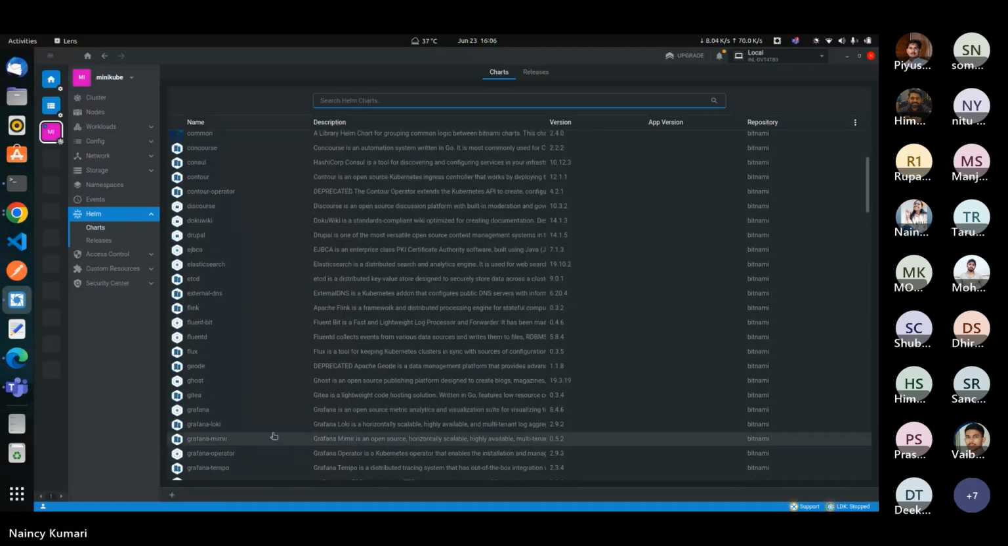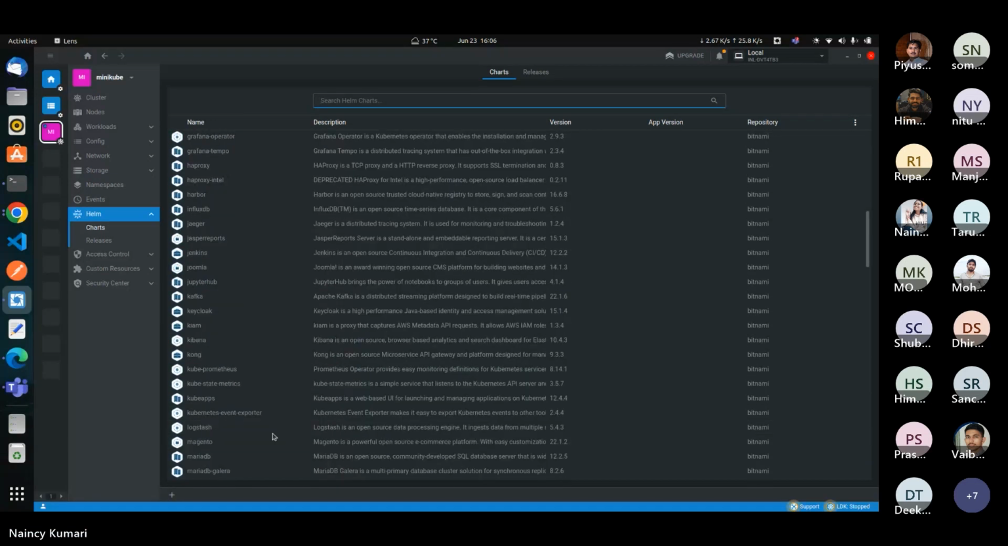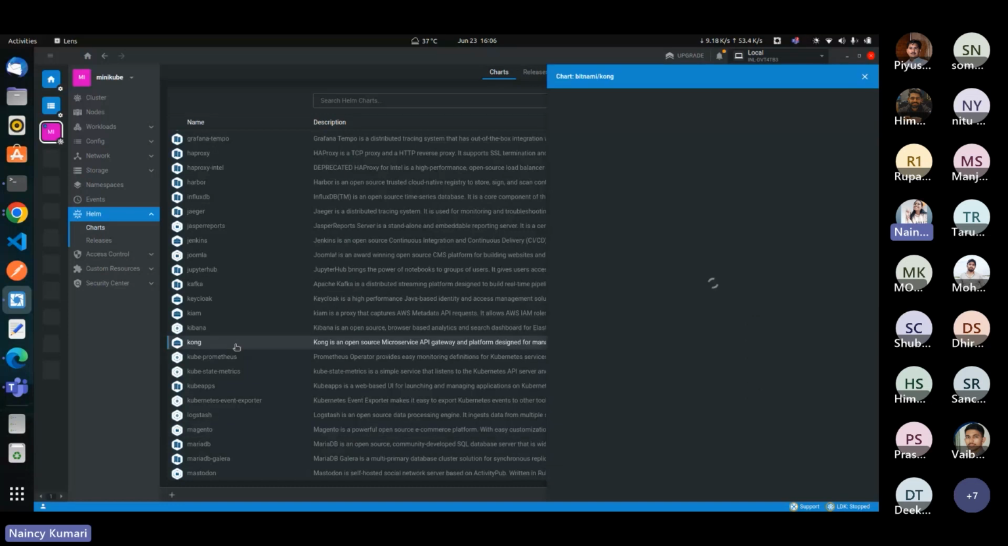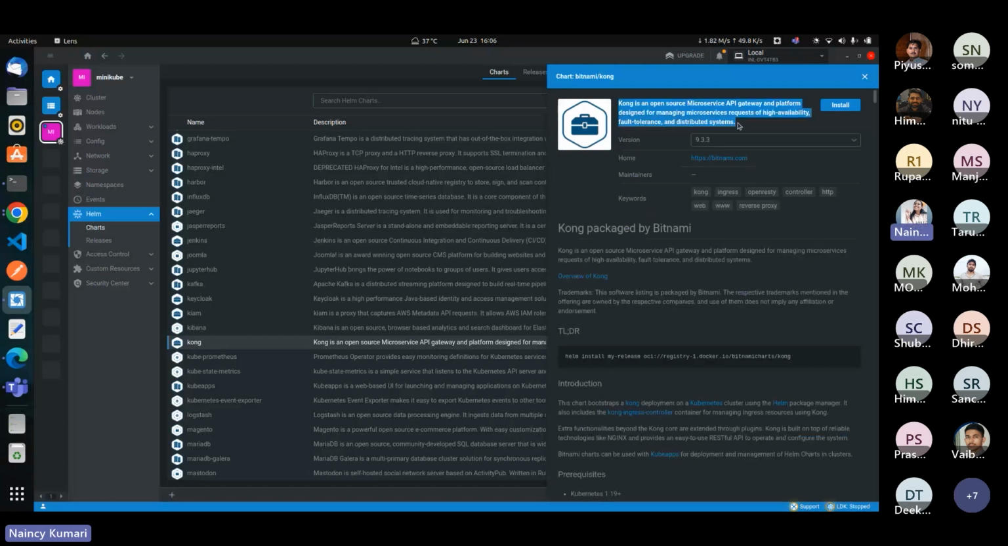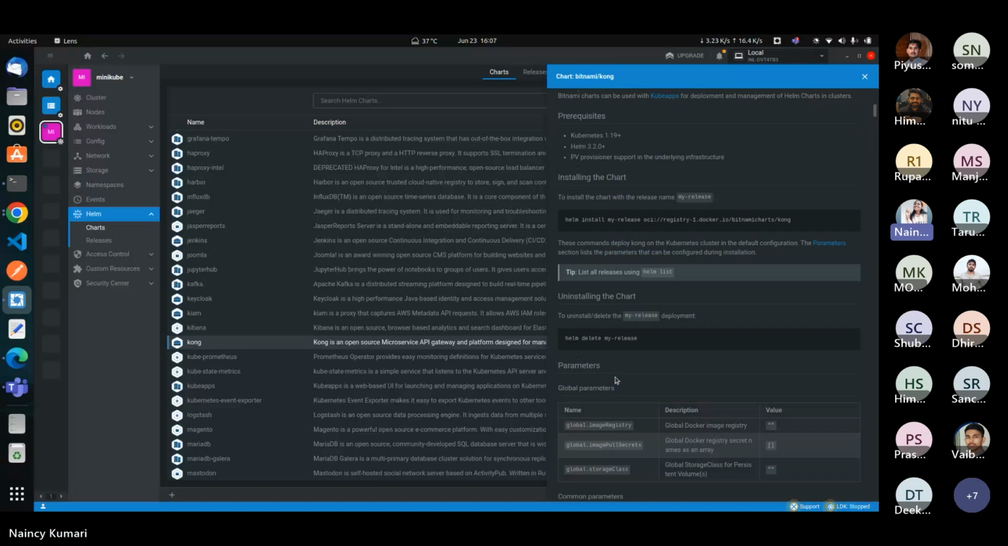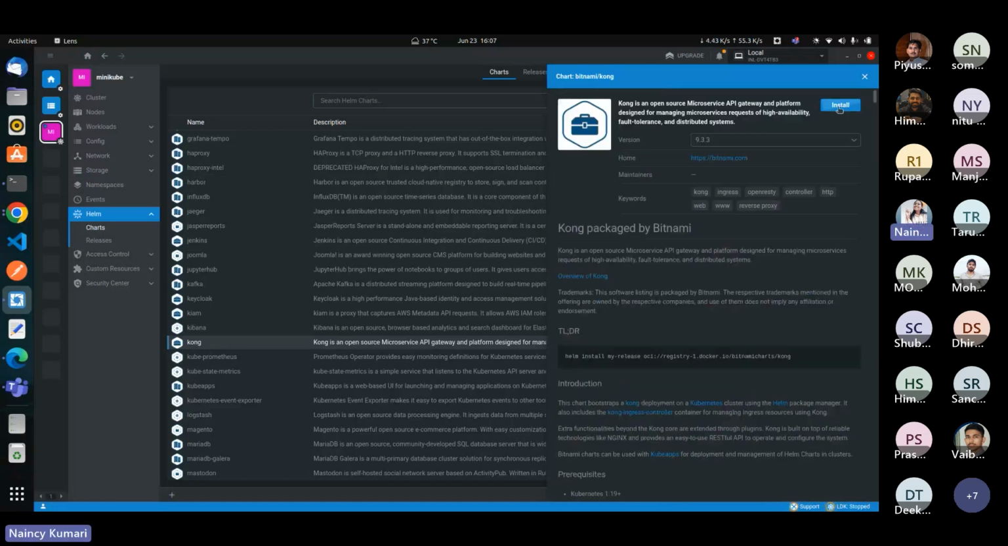Like this is a Helm chart for Kong. Kong is an API gateway. Okay, so here you can see the details of this Helm chart. You can select here the version of the Helm chart that you want to install, and here all the details related to this Helm chart. And what you have to do, you have to click on install.